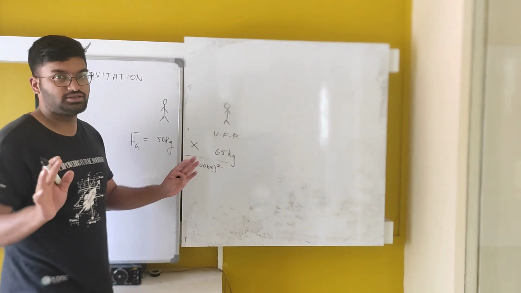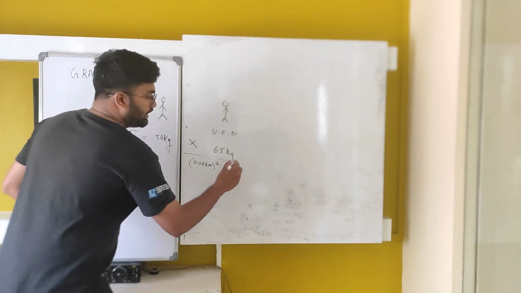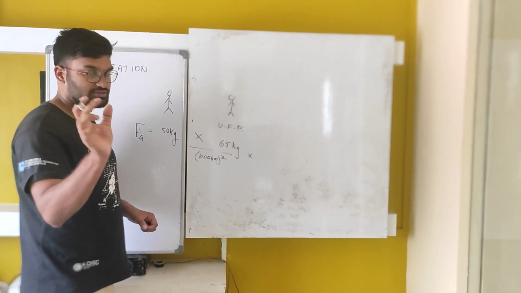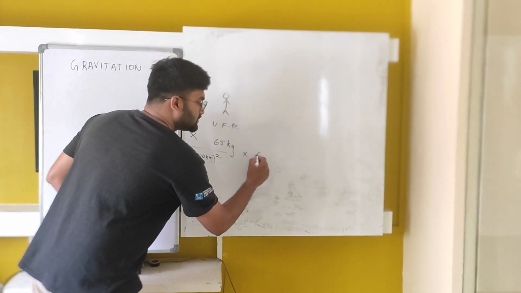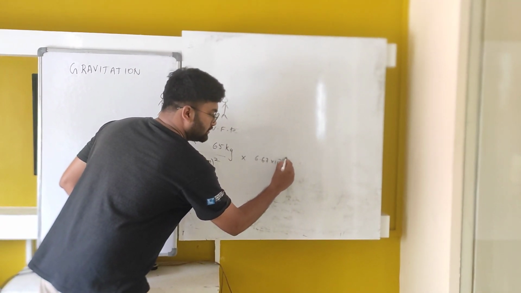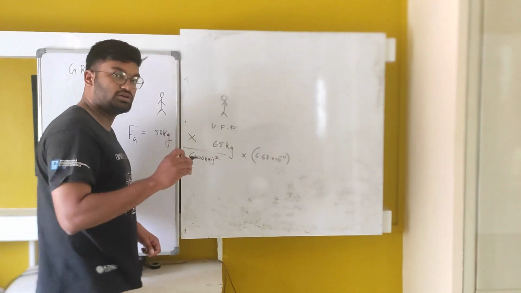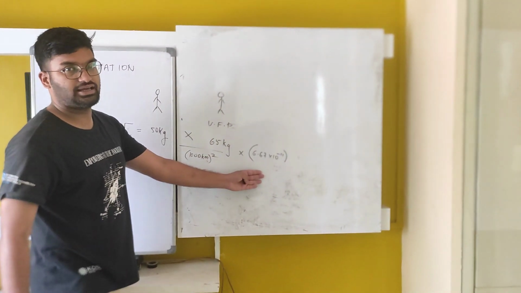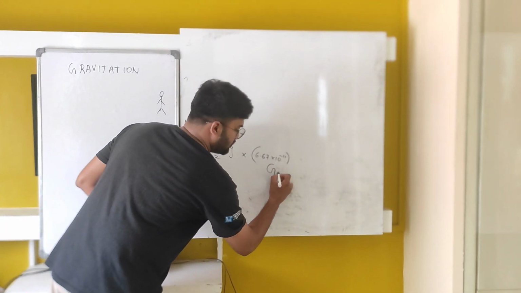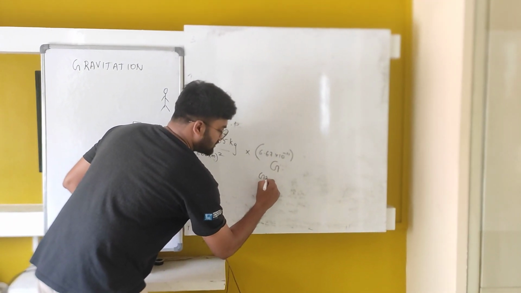I just put a number at random, and in turn it is multiplied by a constant, which is 6.67 into 10 power minus 11, or we normally say it as capital G, which is called the gravitational constant.